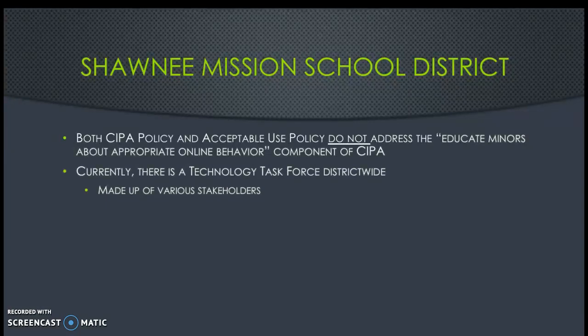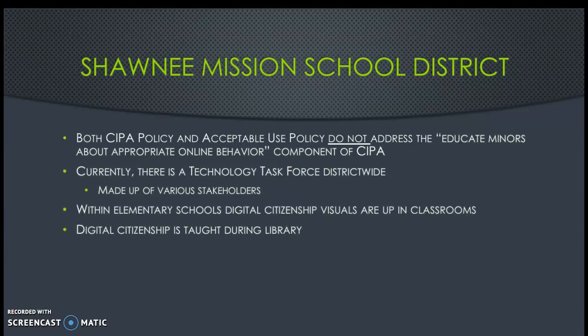Currently, there is a technology task force district-wide. It is a short-term measure that is made up of various stakeholders, and they are working on policies, procedures, and protocols because we're a one-to-one district, and that was rolled out fairly rapidly about 5 years ago, and there was really not a protocol, policy, or procedure in place to talk about digital citizenship, to talk about safe ethical behavior online, to talk very candidly with all stakeholders about the protections that the district was going to be putting into place. So they're looking at all of that now to put a comprehensive framework around that.